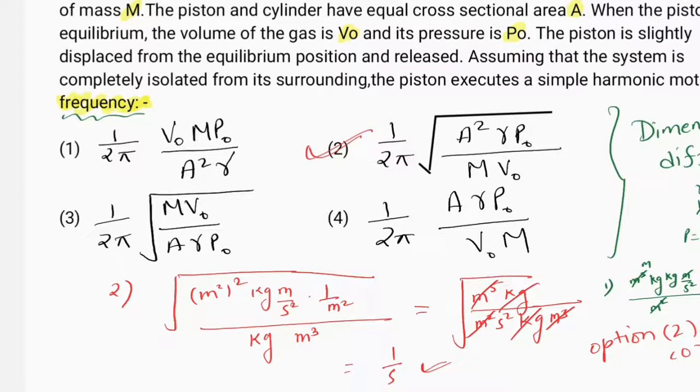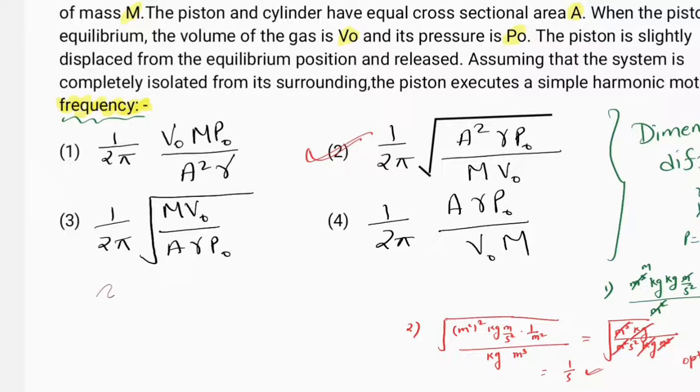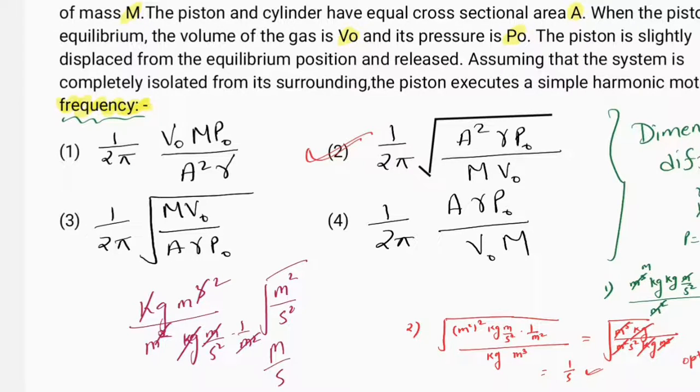If you want to check, the 3rd and 4th options will also be found dimensionally incorrect. Just see the 3rd option: M is the mass, that means kilogram, V0 is meter cube, upon area, meter square. Gamma is a dimensionless quantity. P is kilogram meter per second square multiplied by 1 upon meter square. So things cancel out, kilogram cancels out, and we get meter square upon second square under root, that means meter per second. This is not the unit of frequency, so this option is also incorrect.